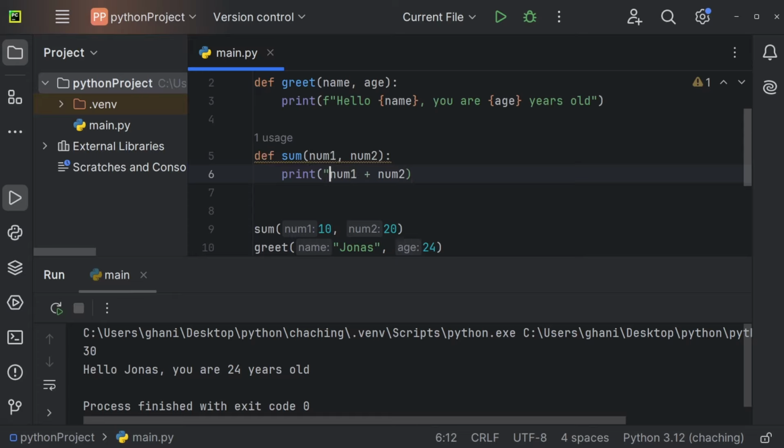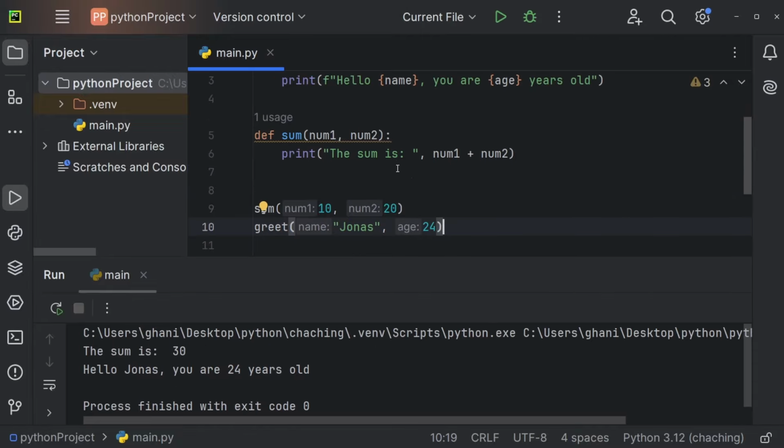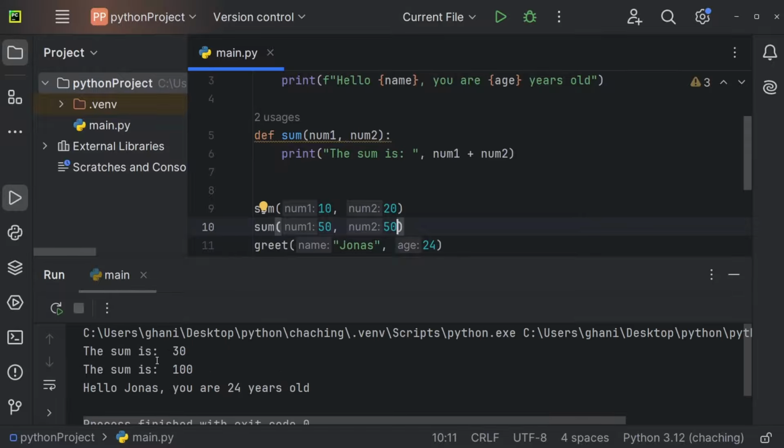I could also say the sum is colon, comma, like so. And now we would get the sum is 30. And what's pretty nice about the function is that we could just call the sum once again, and we can use different arguments right here. So we could also use 50 and 50. And now we have the sum is 30 and the sum is 100.